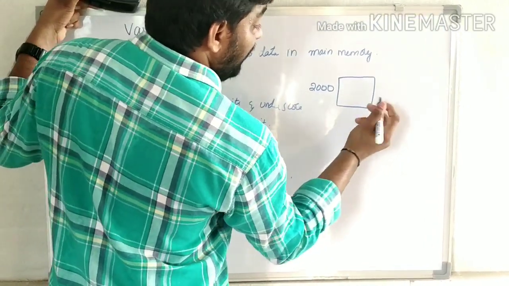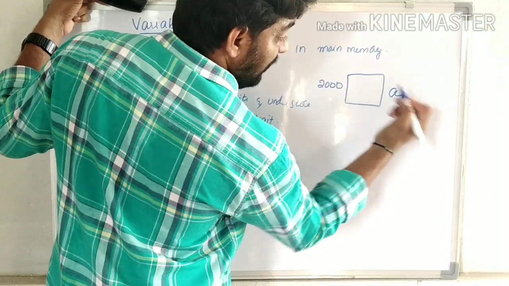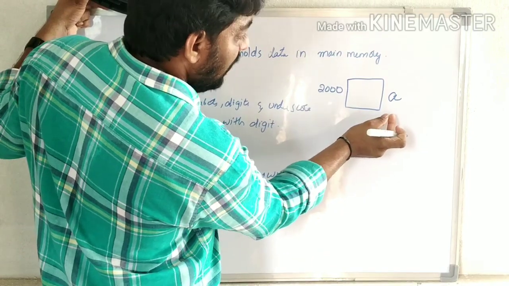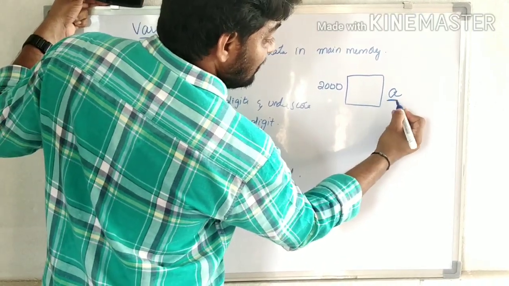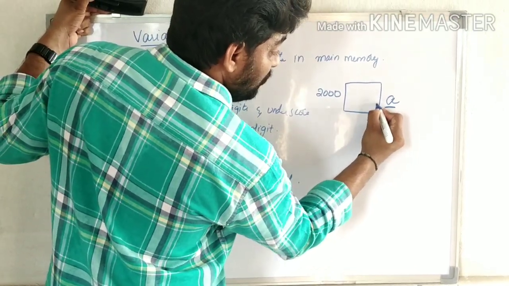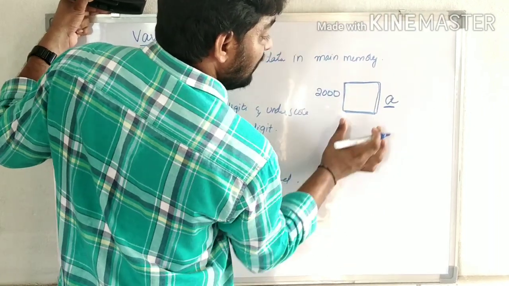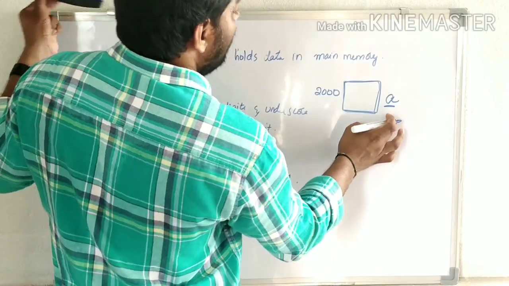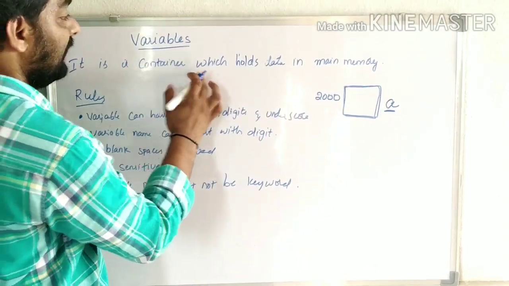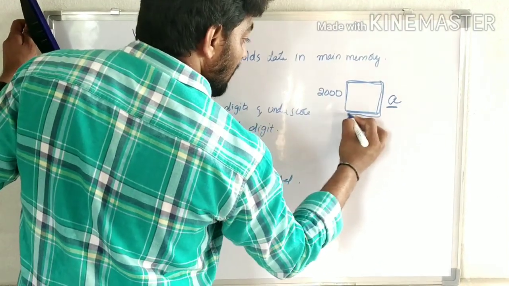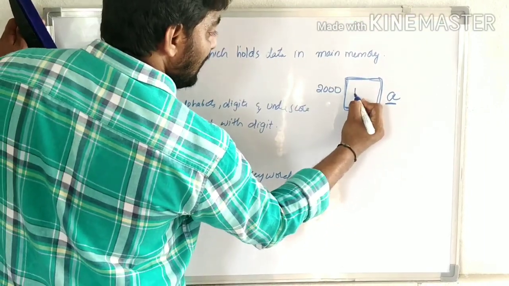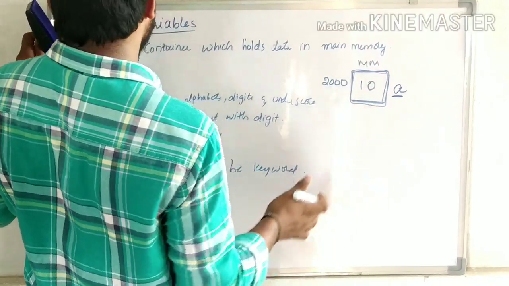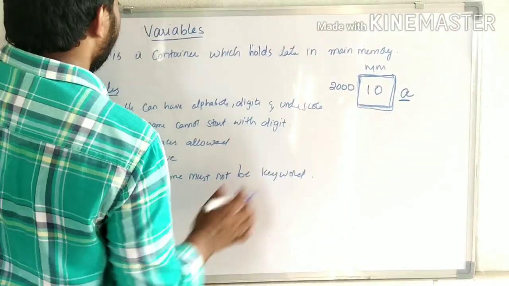If we give a name to this memory location, for example, I have given the name A to this memory location, then A is nothing but the name given to this memory location. A memory location with a name is nothing but a variable. Not only that, a variable is a container which holds data in main memory. This is the main memory. This is the definition of a variable.